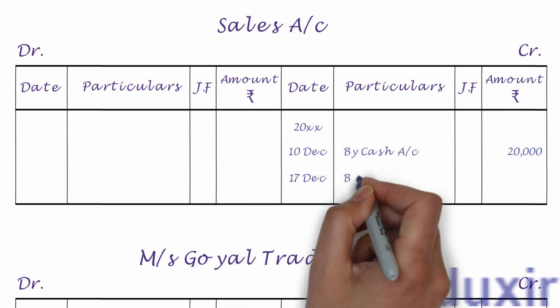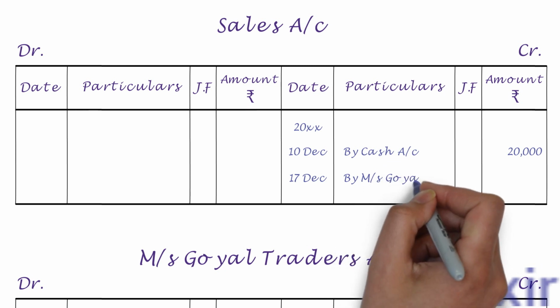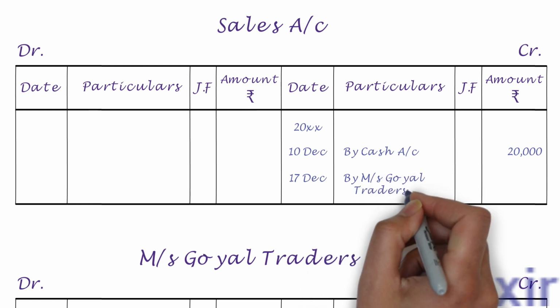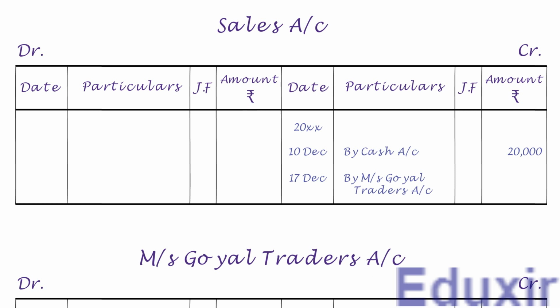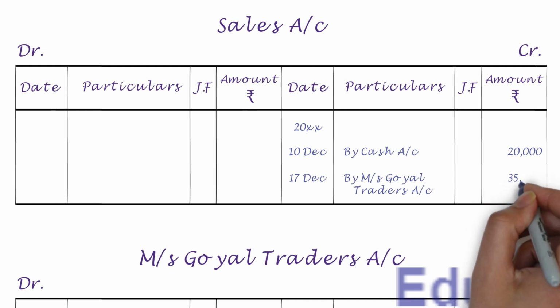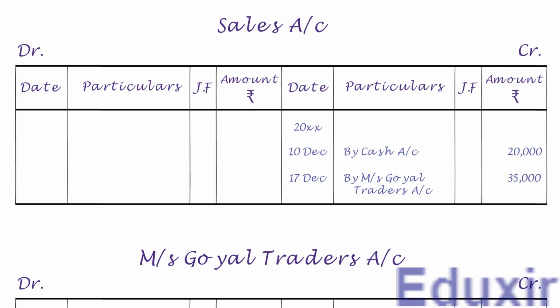Let us then write by Messrs Goel Traders account into the particulars column. Let us write the credit amount of 35,000 rupees into the amount column. With that, we have completed the posting of this journal entry into sales account. Let us now take up the next entry.